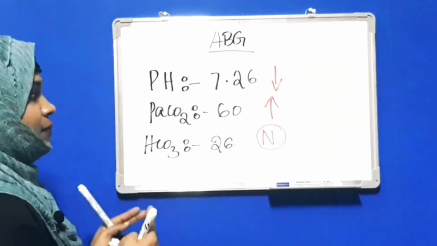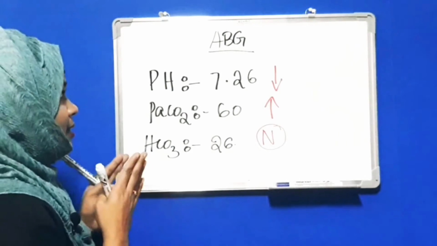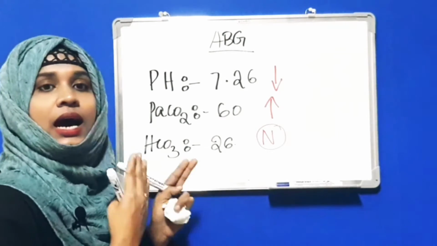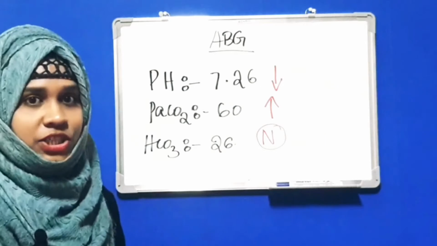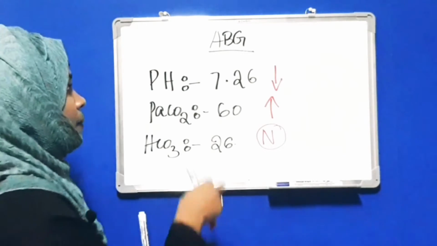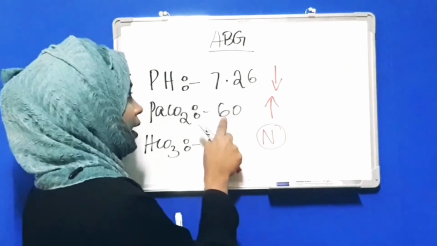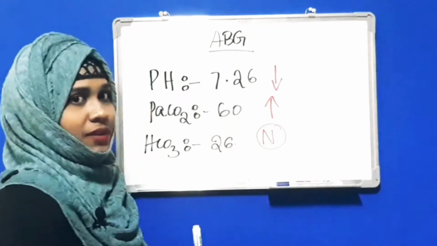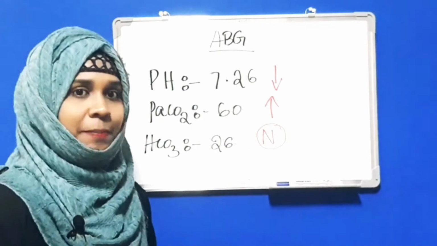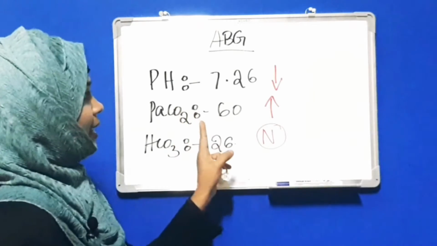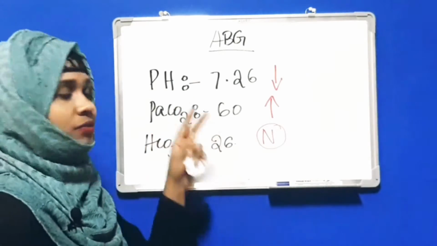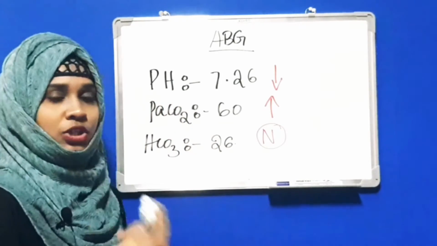So you can tell that this ABG is an uncompensated ABG, because here PaCO2 is increased. This is respiratory acidosis. For decreasing the acidosis, what should increase?